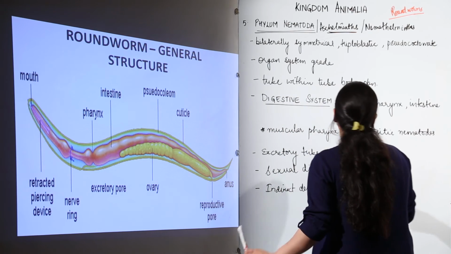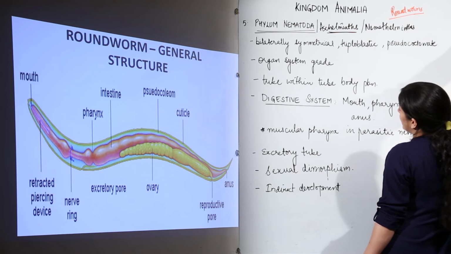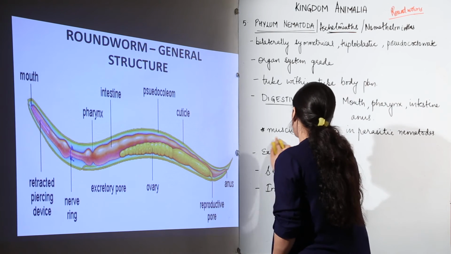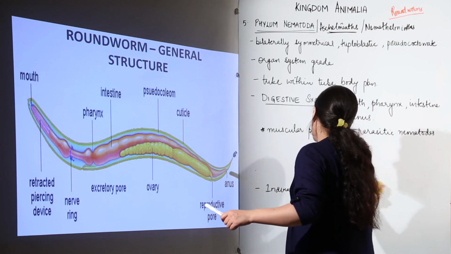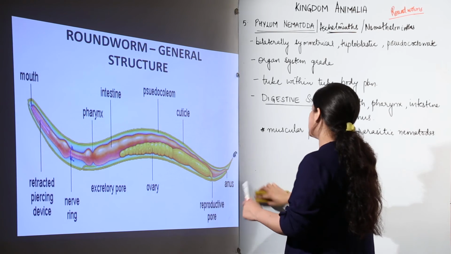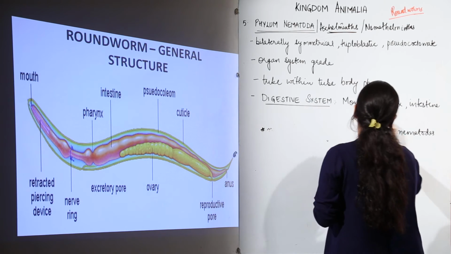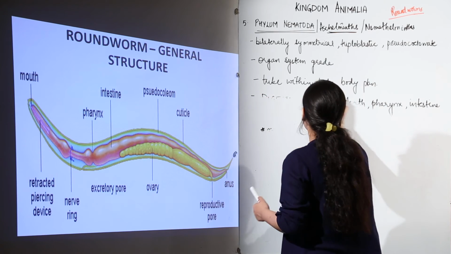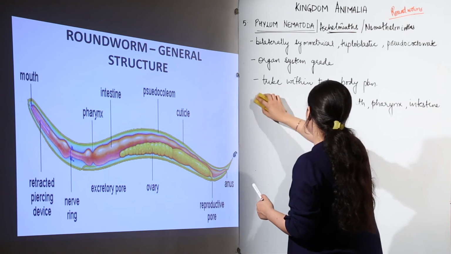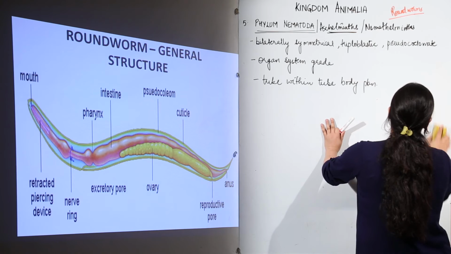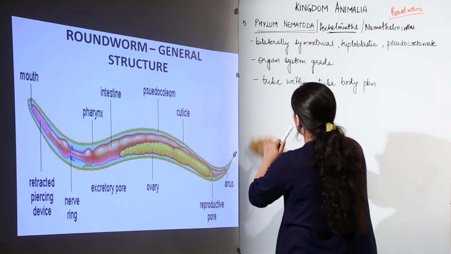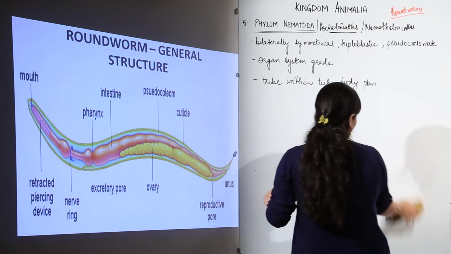Now, when we talk about their examples, you are going to see that they are again very notorious. How are they notorious? Because you have heard about elephantiasis, that is also caused by a roundworm. You would study about a few plant diseases that are important for biotechnology, that is also because of a nematode.